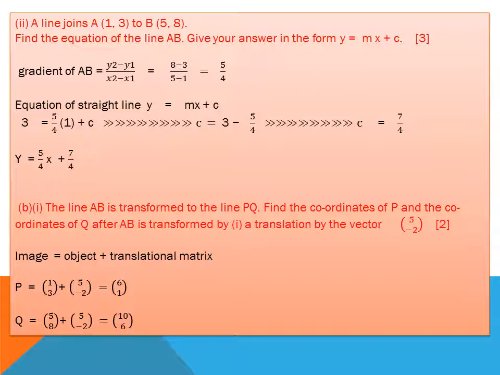So in part B, the line AB is transformed to the line PQ. Find the coordinates of P and Q after AB is transformed by translation by the vector. Here given a translation vector (5, -2). When you find the image by translation, the formula is image is equal to object plus translation vector. Here the object is point A and point B, and the image is point P and point Q. When I add (1, 3) and (5, -2), I get point P is equal to (6, 1), Q is equal to (10, 6) here.